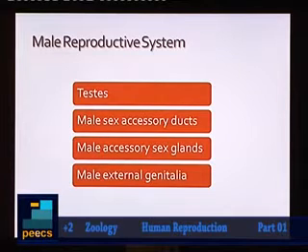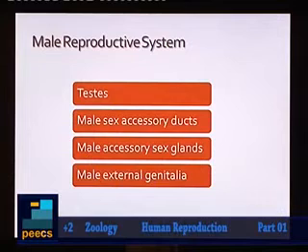Then the third component is called the male accessory sex glands. These accessory sex glands will produce their secretions, and it will help in the development as well as the maturation of the sperm cells. Then the fourth component is called the male external genitalia.